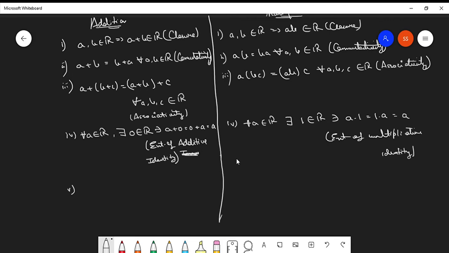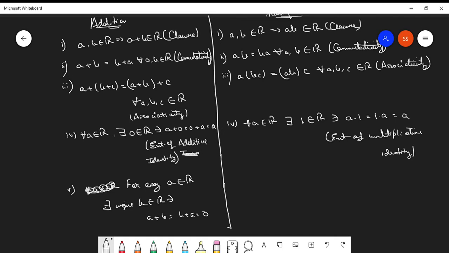The fifth point says that for all a belonging to the set of capital R, or let us not generalize this because this property is kind of unique. So let us write it like this: for every a belonging to the set of capital R, there exists a unique b belonging to the set of capital R such that a plus b is equal to b plus a is equal to 0.